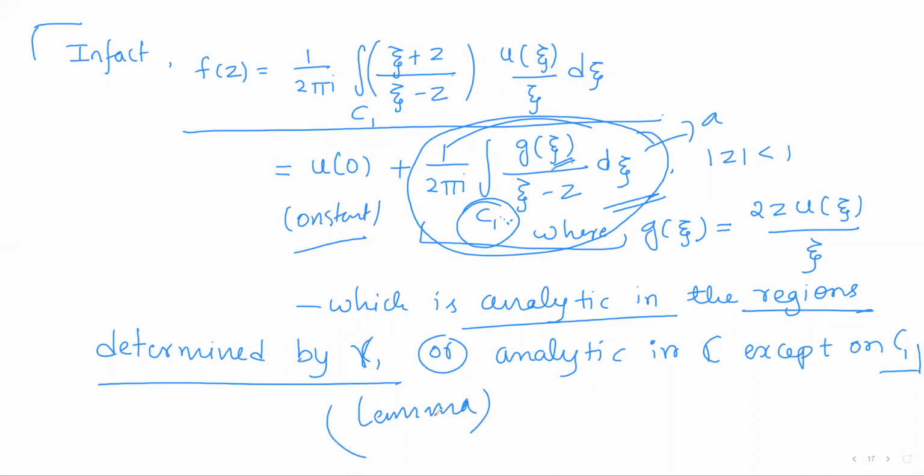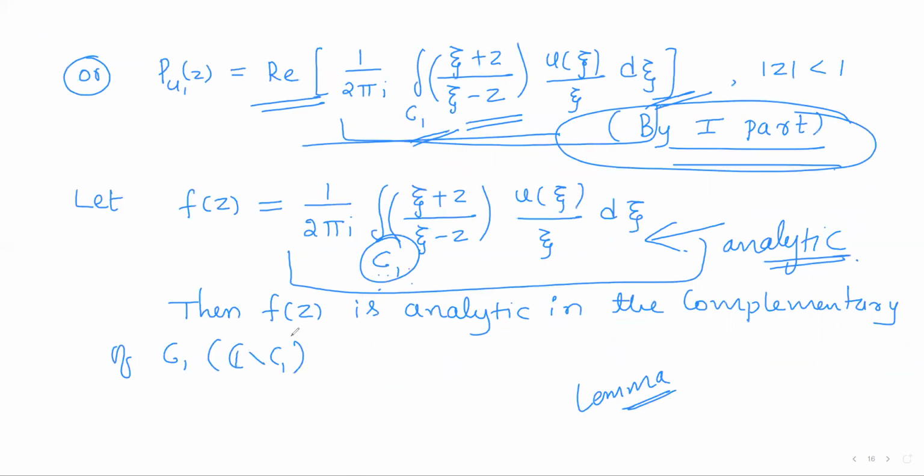In the previous video, at the end of Poisson's integral formula, I explained this part. So this integral will be analytic in C except on C1. So except for points on C1, this function f of z is analytic everywhere in C. That is what I have written here. So f of z is analytic in the complement of C1. That means it is analytic for all points in the complement of C1, that is C minus C1.